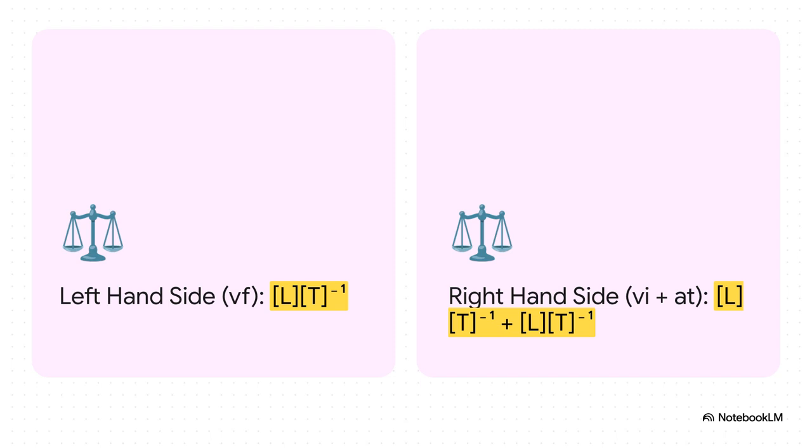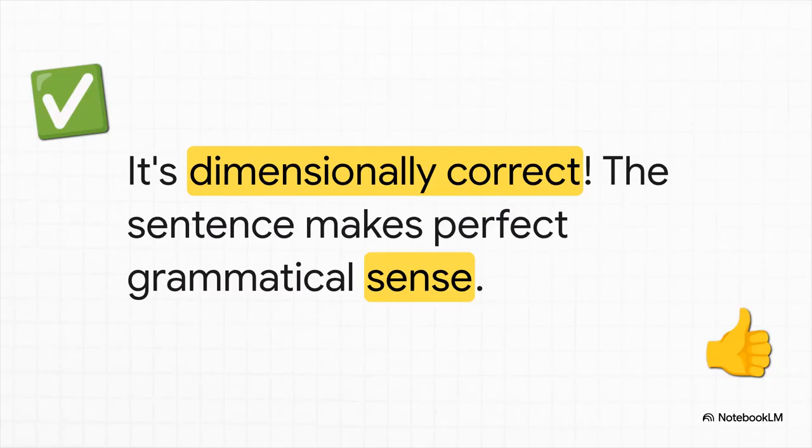When you multiply those, the T to the -2 and the T to the +1 combine to give you T to the -1. So that last term is also LT^-1. And boom, there you have it. The equation totally passes the test. It's dimensionally correct. Our physics sentence makes perfect grammatical sense. It's an incredibly powerful sanity check you can run on literally any equation you ever come across.